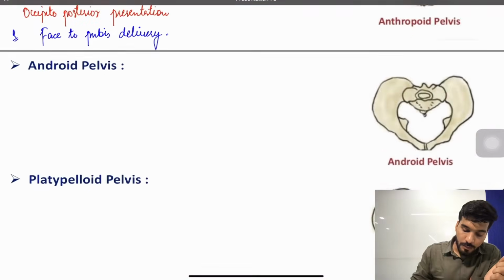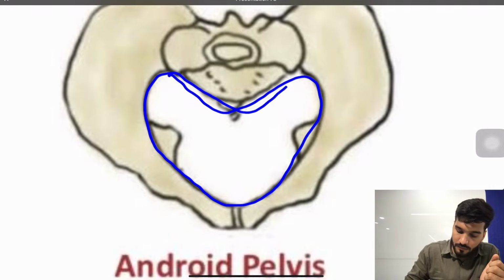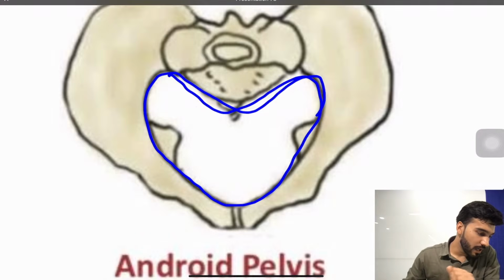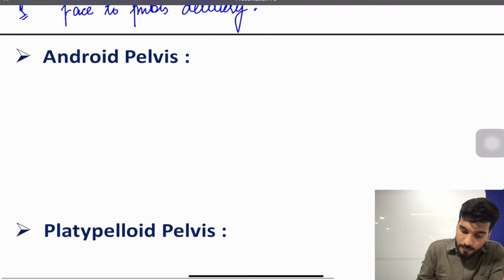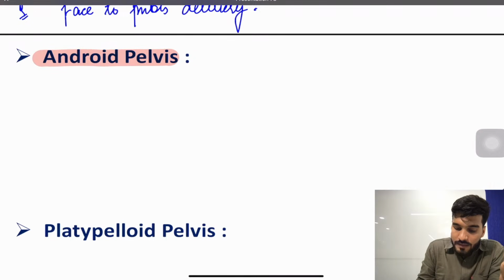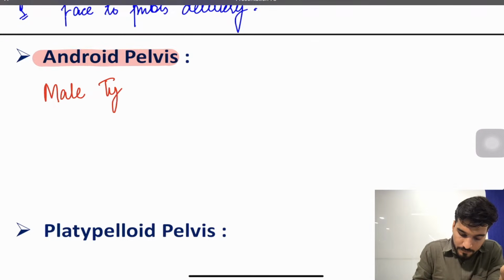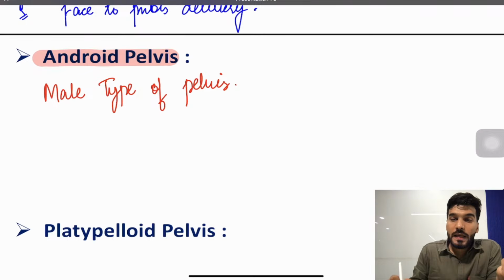Okay, now the third part is the triangle shaped or heart shaped pelvis. Remember the hint: heart is cardiac, and what happens in the heart? Arrest, cardiac arrest. So heart shaped pelvis has a deep transverse arrest. Now if we discuss the android pelvis, it is a male type of pelvis.